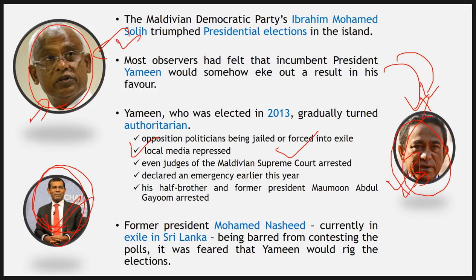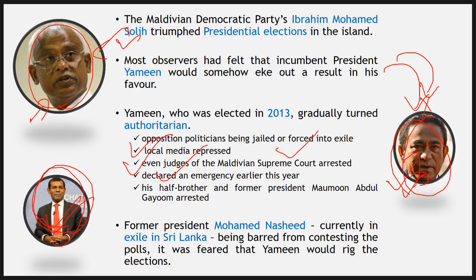Judges, two Supreme Court judges were kept behind the bars. So this is again something that is not at all possible in a proper democratic country where you have proper checks and balances. And then you have this emergency. It was recently declared.